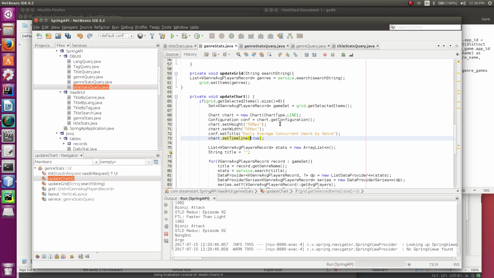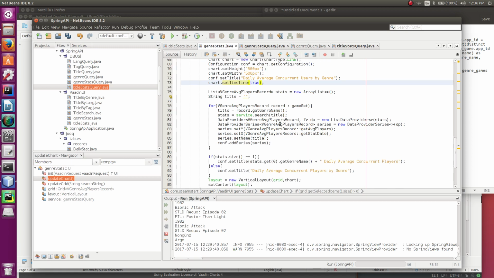Here's the title, chart stats, and then I go through each item in the set of records, and I create a series based on that item. So that essentially each item is like a genre, you could think of it that way. And then I'm creating a series based on the stats for that genre.